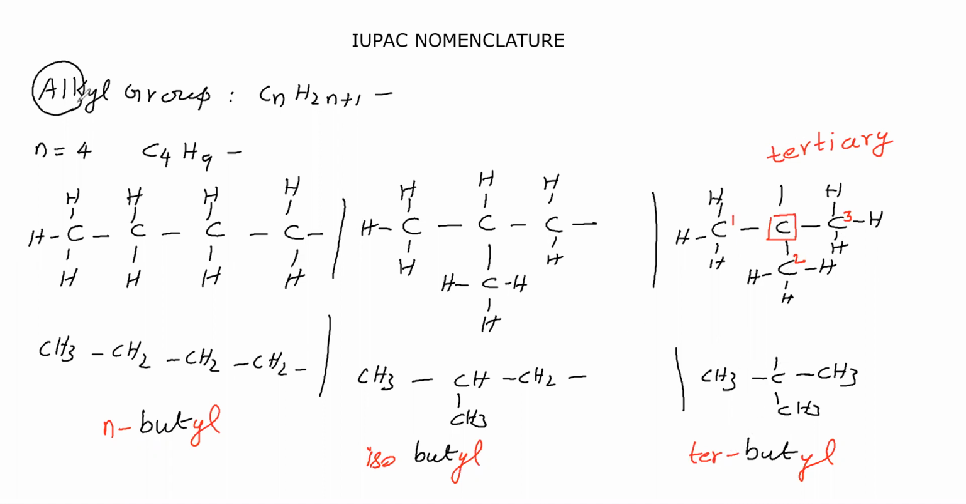So for alkyl groups, n equal to 4 means C4H9, and the possibilities are n-butyl, isobutyl and tertiary butyl. If we take n equal to 5, we can also write many more. Next, we will see the continuation of alkanes. For alkanes, we have seen the formula CnH2n+2. Now we will take n equal to 5.